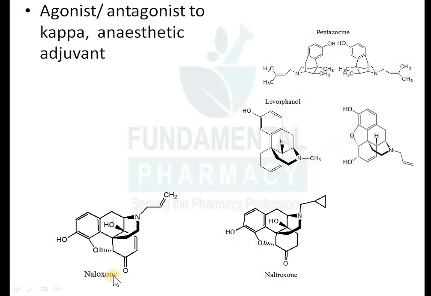But these two, naloxone and naltrexone, are the specific antagonists, mostly of the mu receptor. Okay, so naloxone is having short duration of action, and this naltrexone is having longer duration of action. This naloxone is used as a specific antidote for opioid poisoning, morphine particularly, and these antagonists of morphine, naloxone and naltrexone, will dramatically reverse the respiratory depression caused by morphine. We have seen in the last lecture.